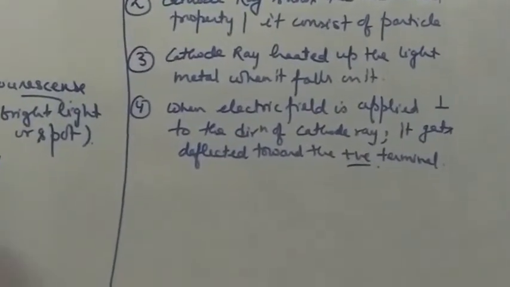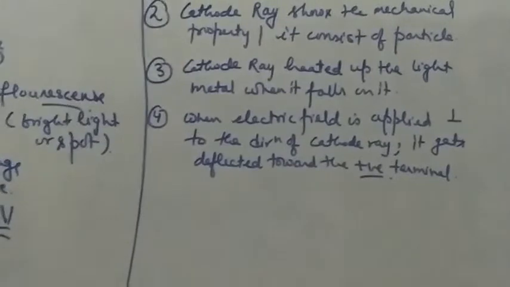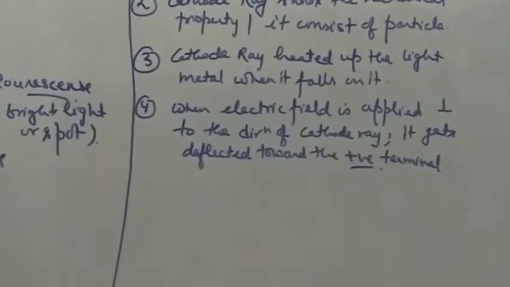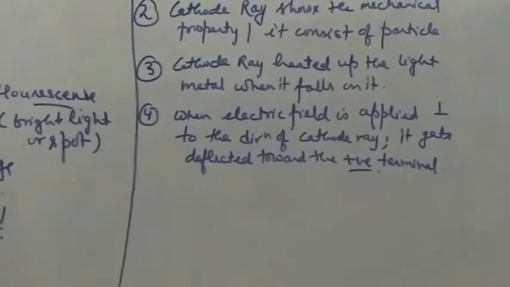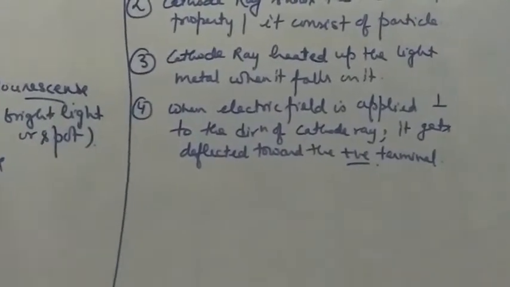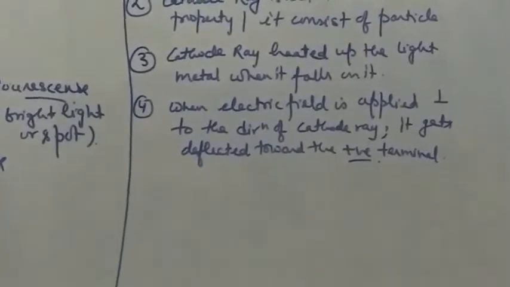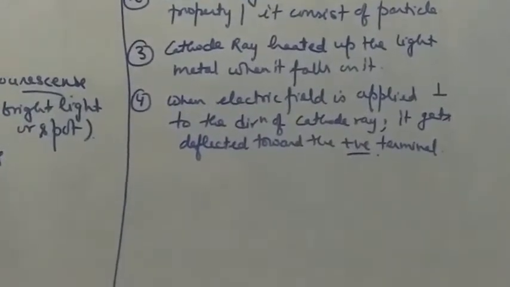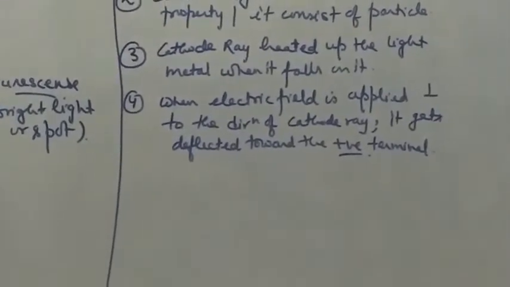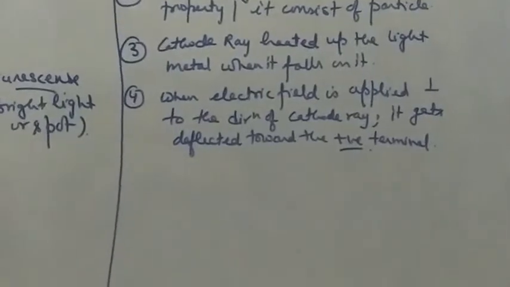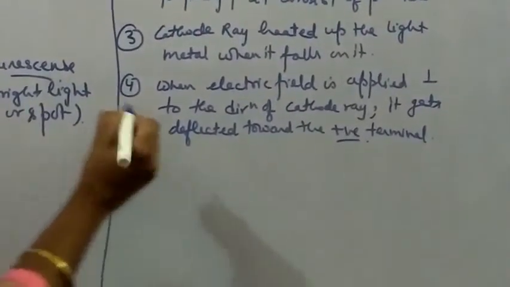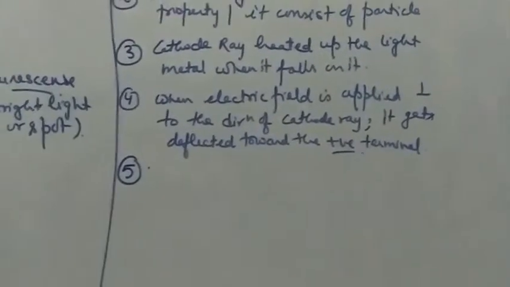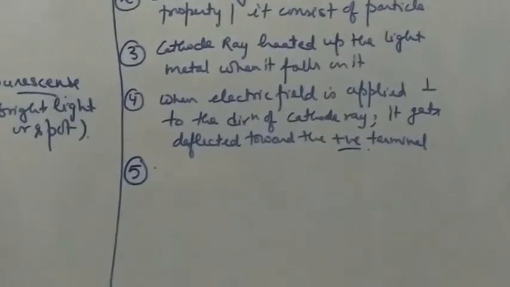In the same way, the cathode ray also gets deflected by a magnetic field. Whenever a magnetic field is applied, it will show its deflection in the direction where the cathode ray gets deflected toward it. This we will do when we do the next experiment, that is, determining the charge to mass ratio.